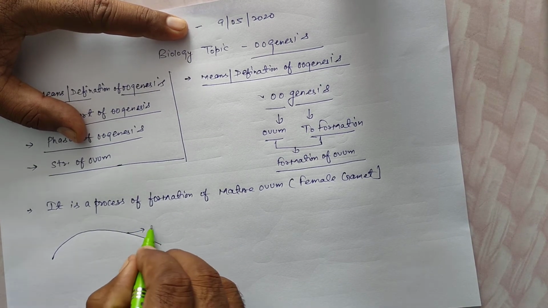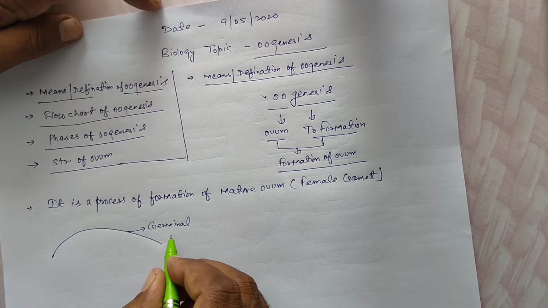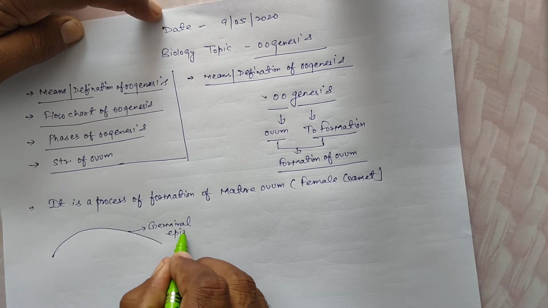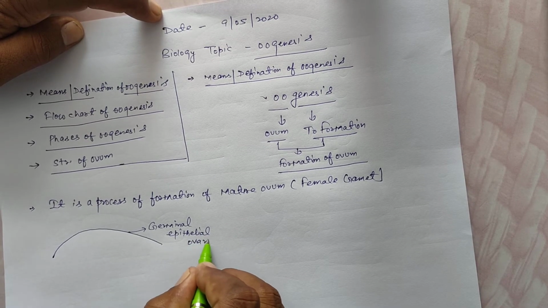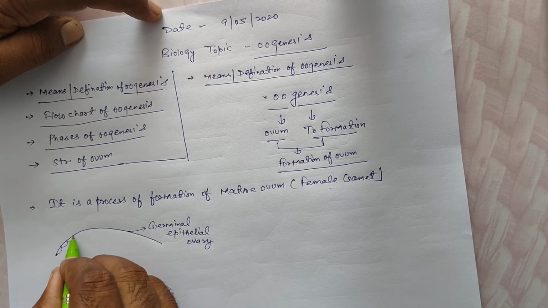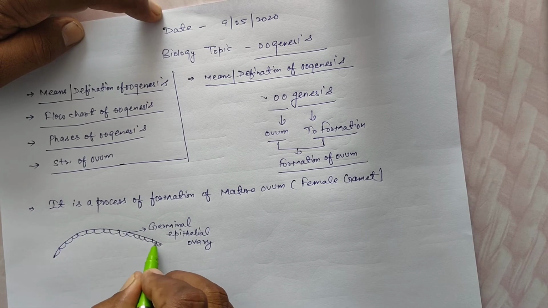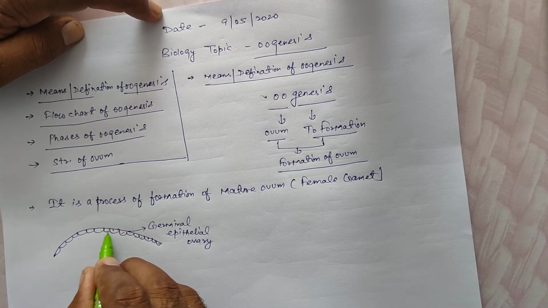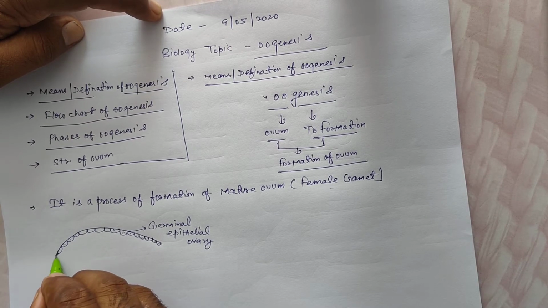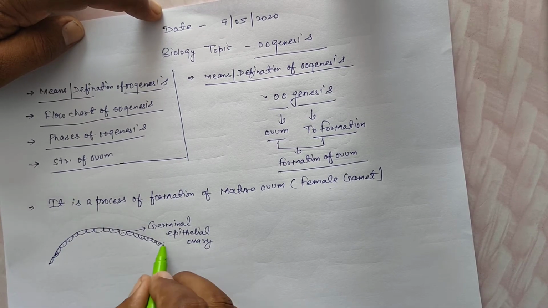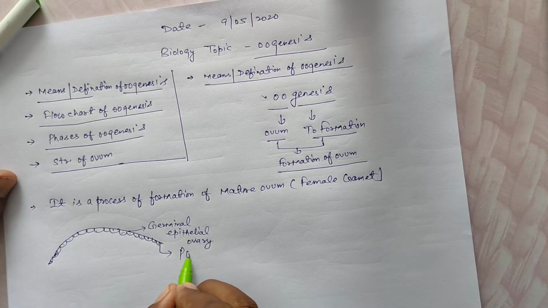This is the germinal epithelium of the ovary. This is the PGC cell, which means primordial germ cell. This is the nucleus.